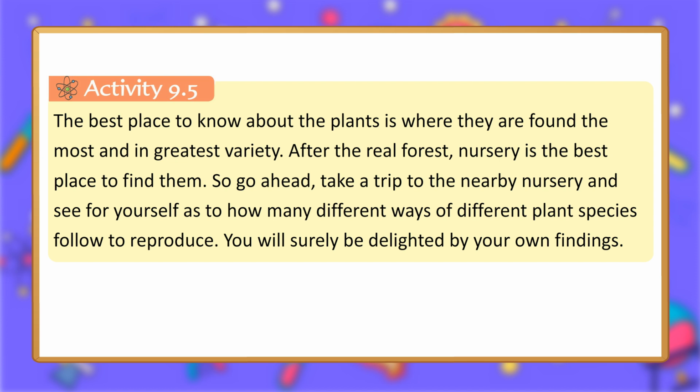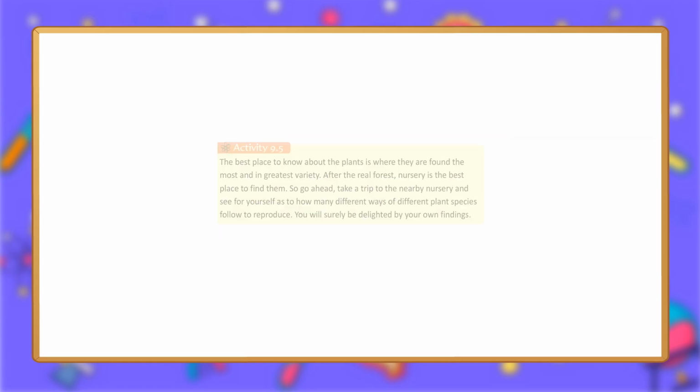Activity 9.5. The best place to know about the plants is where they are found the most and in greatest variety. After the real forest, nursery is the best place to find them. So go ahead, take a trip to the nearby nursery and see for yourself how many different ways different plant species follow to reproduce. You will surely be delighted by your own findings.